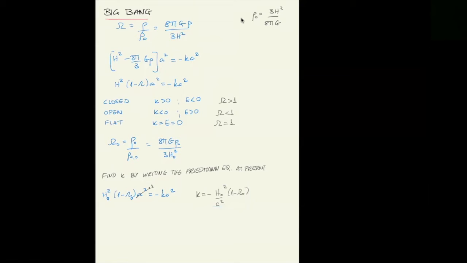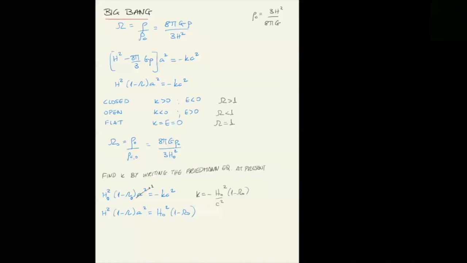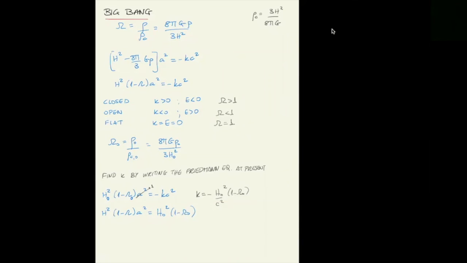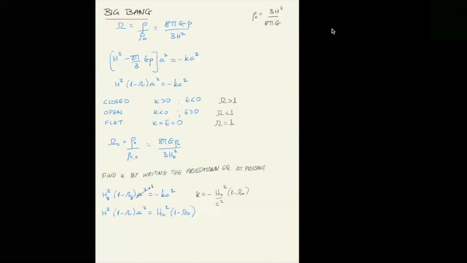Doing that, and then substituting this k into the Friedmann equation, you can write the Friedmann equation in a form that looks strange at first, but will make sense. What's interesting about this is that on the left-hand side, you have quantities at any given time in the universe, and on the right-hand side, only the quantities at present.